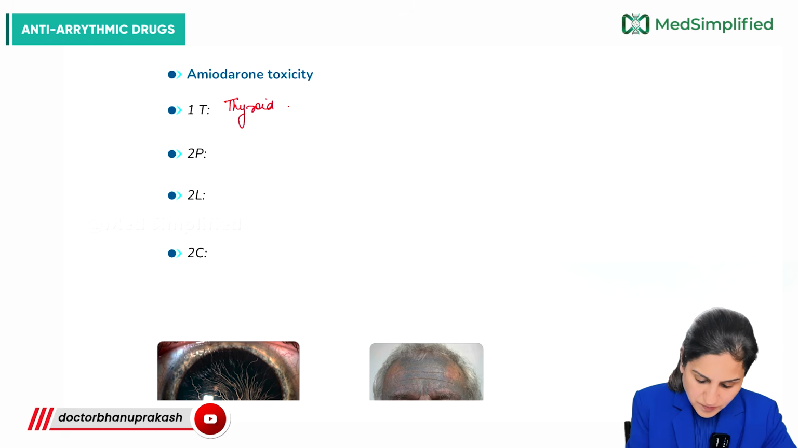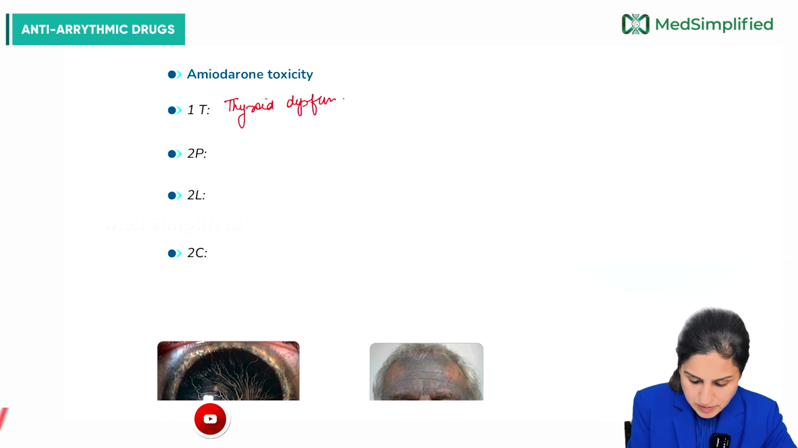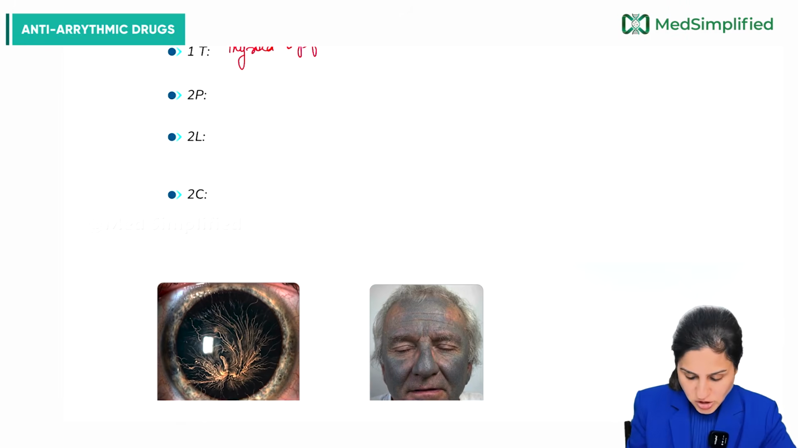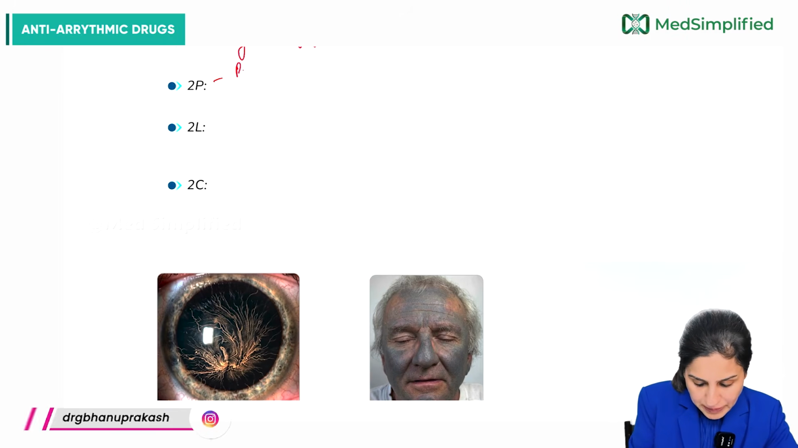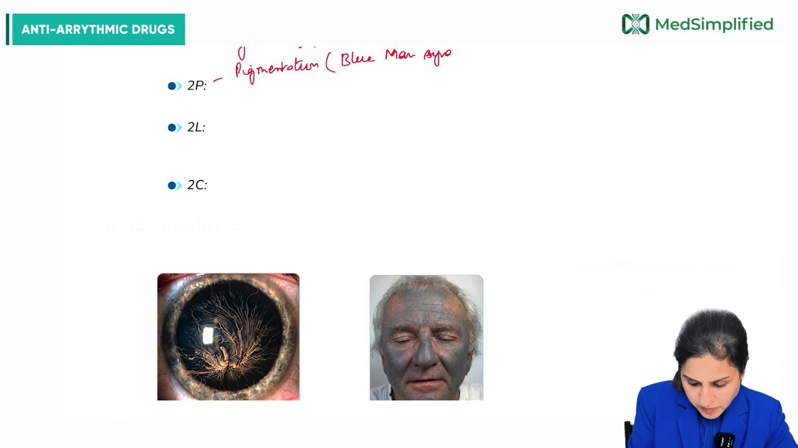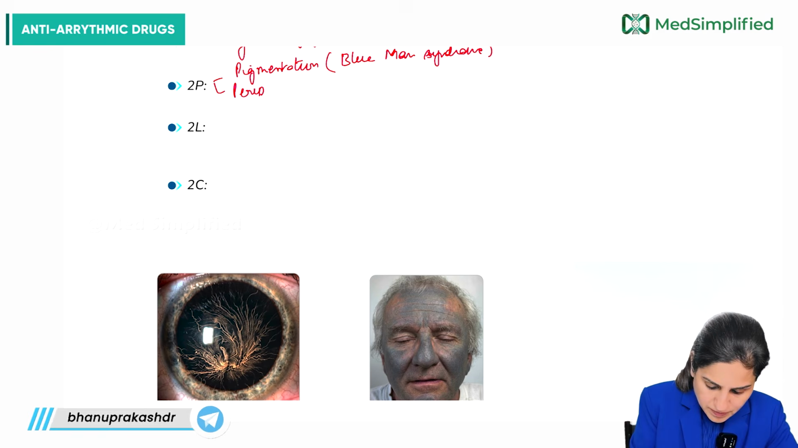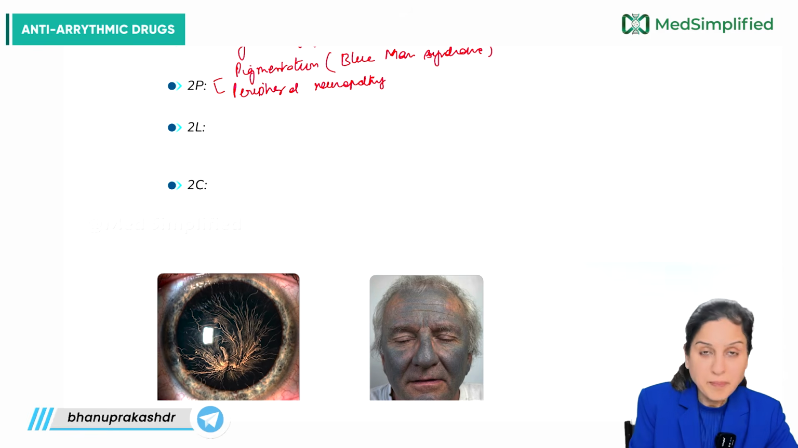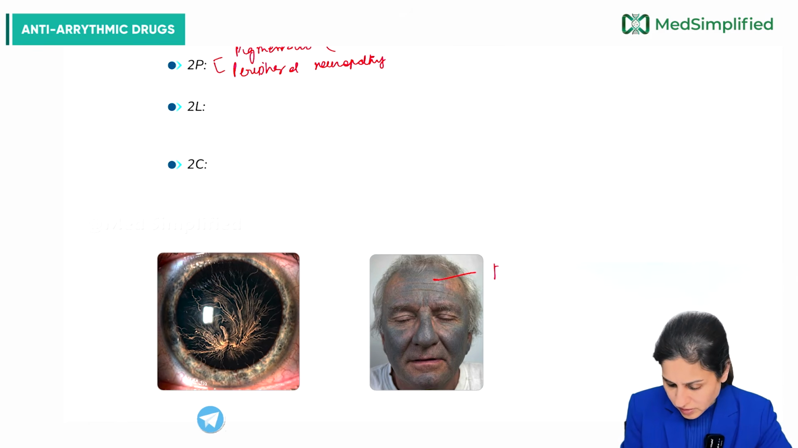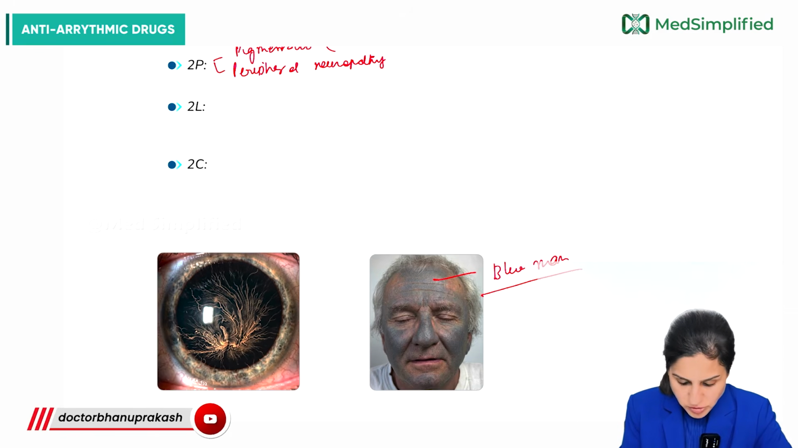It can cause thyroid dysfunction. Then 2P stands for pigmentation. One is pigmentation, which is blue man syndrome. It is called blue man syndrome, and the other is peripheral neuropathy. So here you can see this kind of blue man syndrome that is seen with amiodarone.